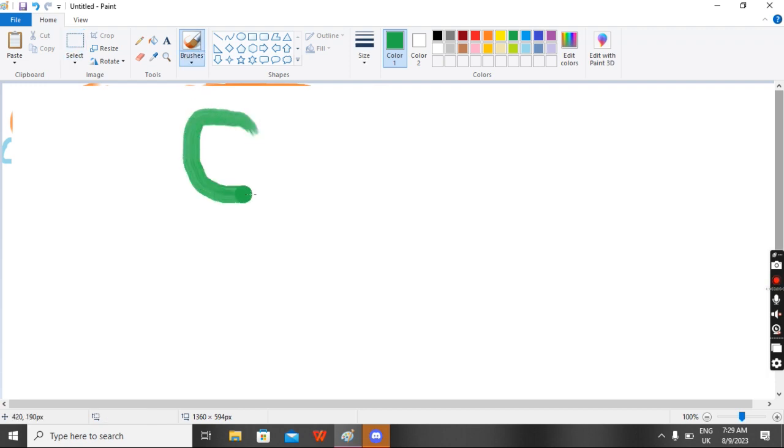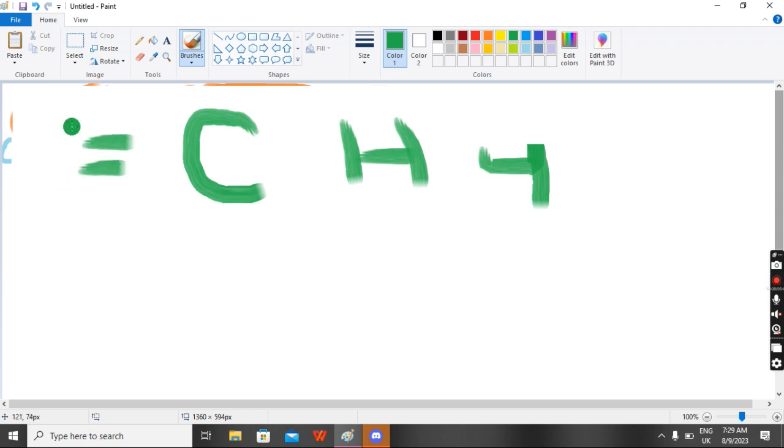We know that it is CH4. Carbon is more electronegative than hydrogen. It gets a minus 1, 2, 3, and 4, but it is partial. This sign indicates partial. Hydrogen gets a partial positive. I'm not going to write delta plus here, but this is partial.